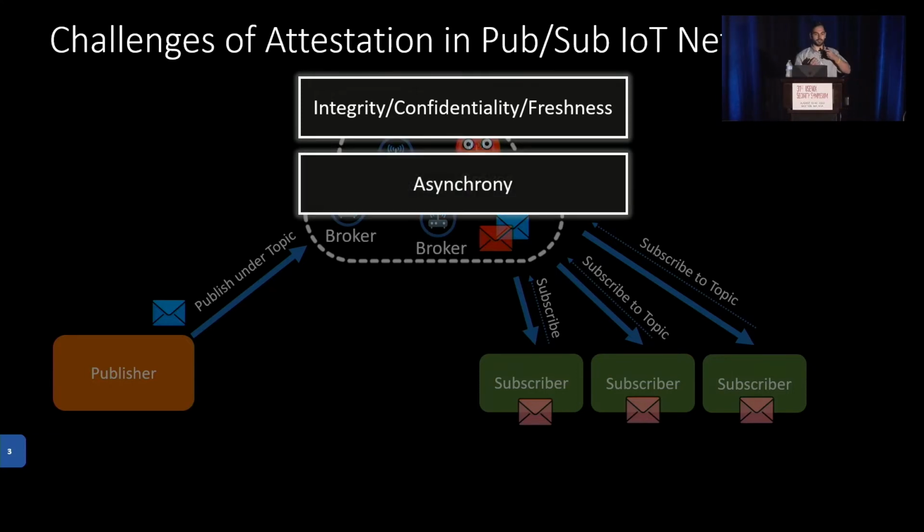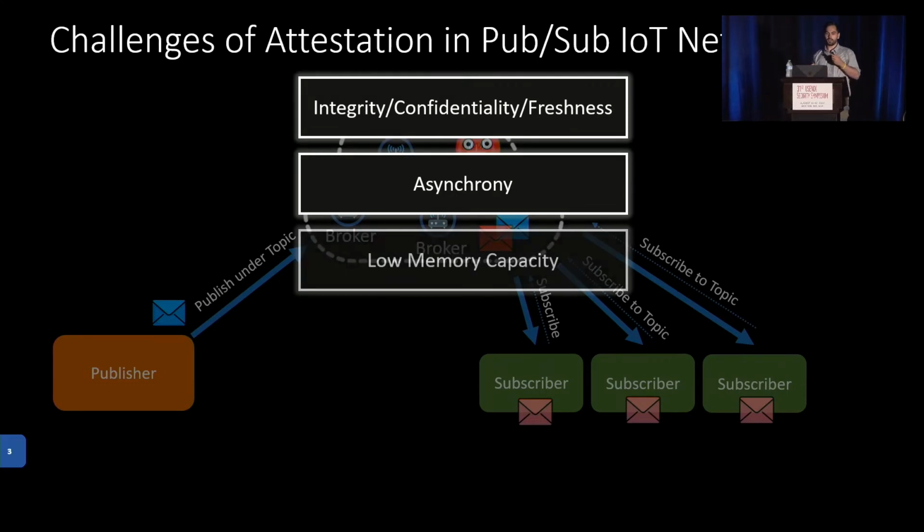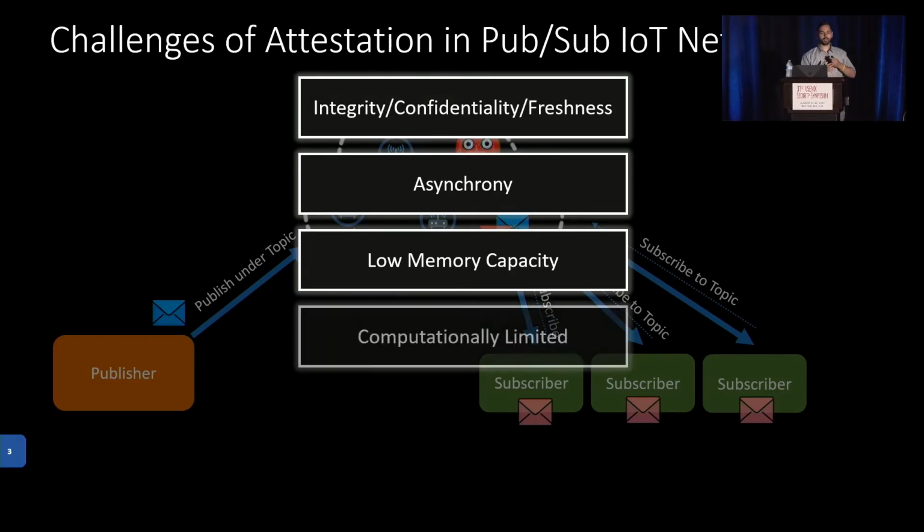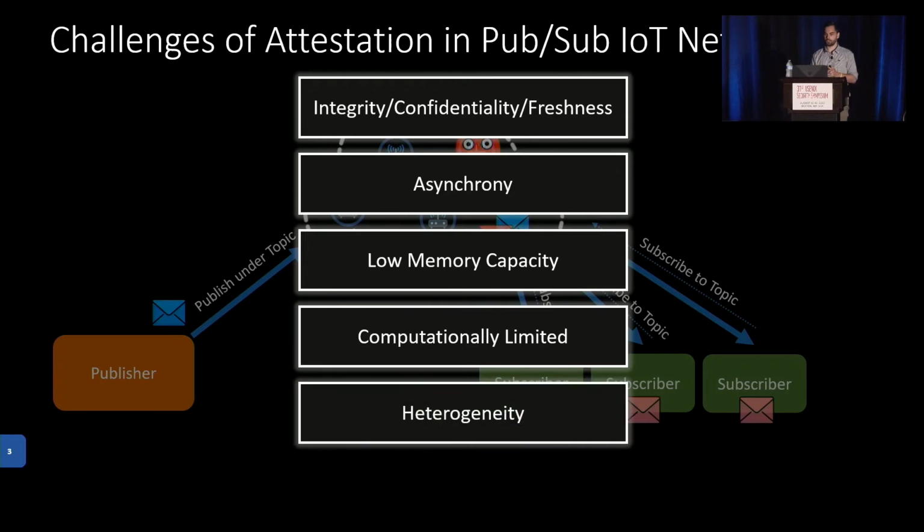Another issue is asynchrony itself, as publisher and subscriber cannot directly interact with one another. A third issue is that, especially because we are talking about IoT, we have small resource-constrained devices, which means we usually have very low memory capacity, we are computationally limited, and we have very heterogeneous devices. With all these challenges in mind, now let's come to remote attestation and how it is originally designed.